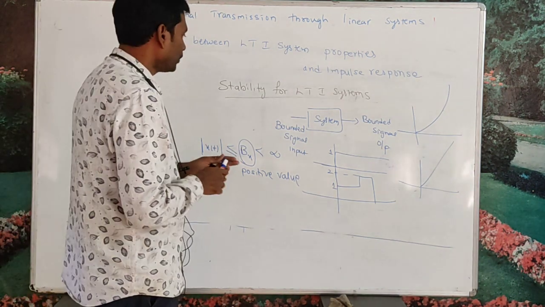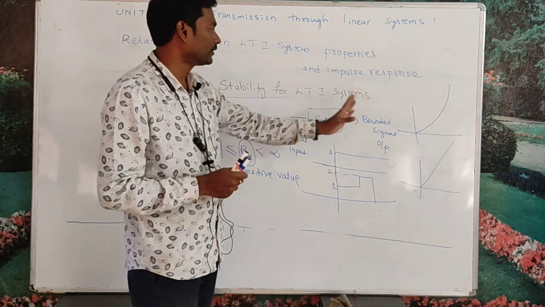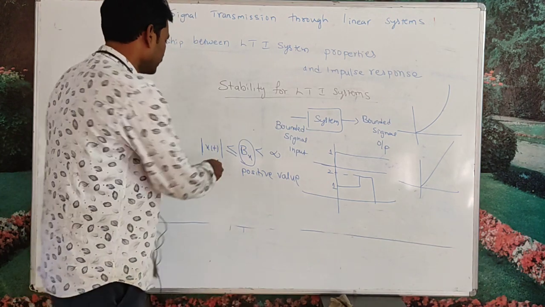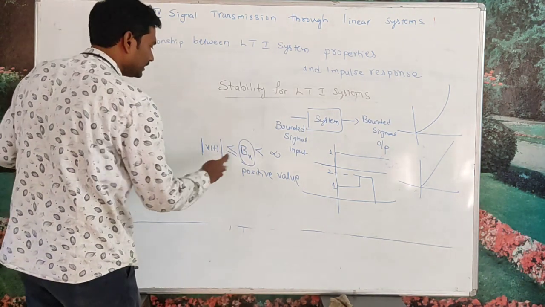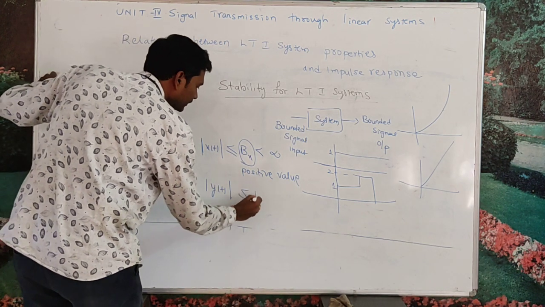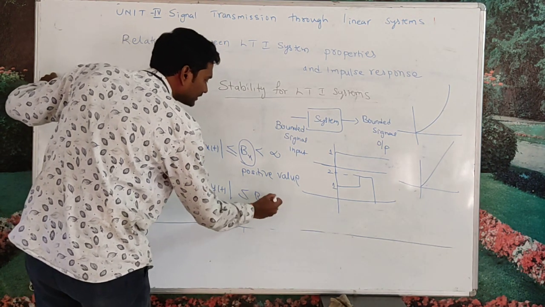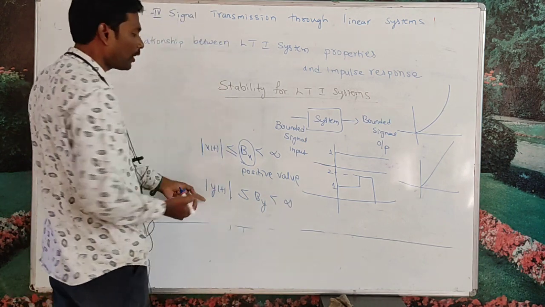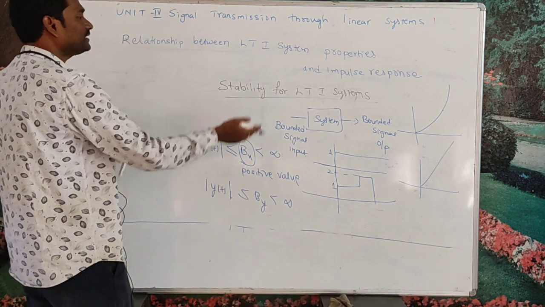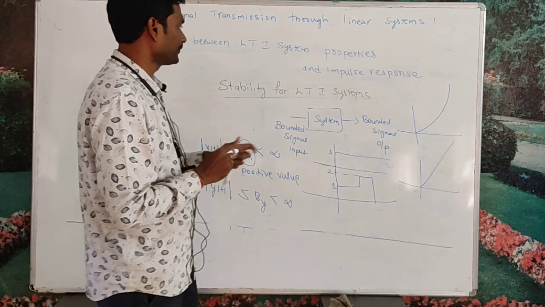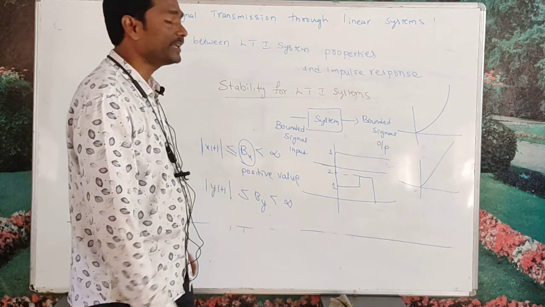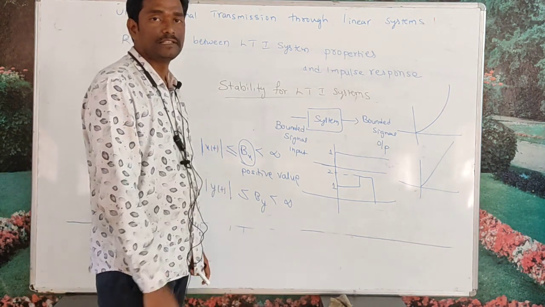If I give this bounded signal as the input and I get the modulus of y of t less than or equal to By, where By is less than infinity, this is a bounded output for a bounded input. If this happens for a system, then that system is said to be a stable system, otherwise the system is said to be an unstable system.